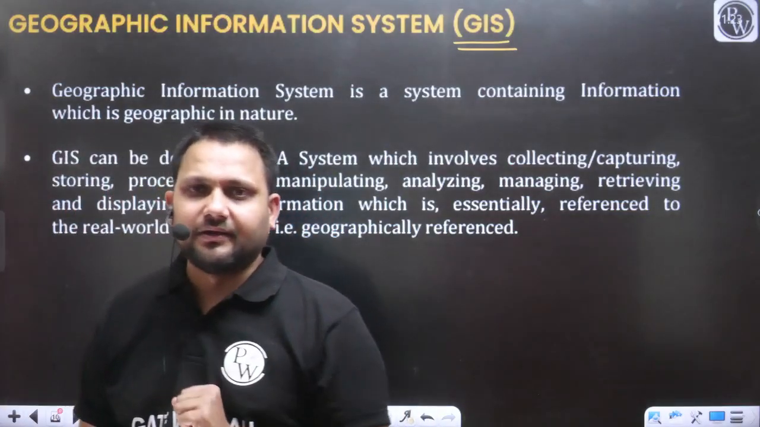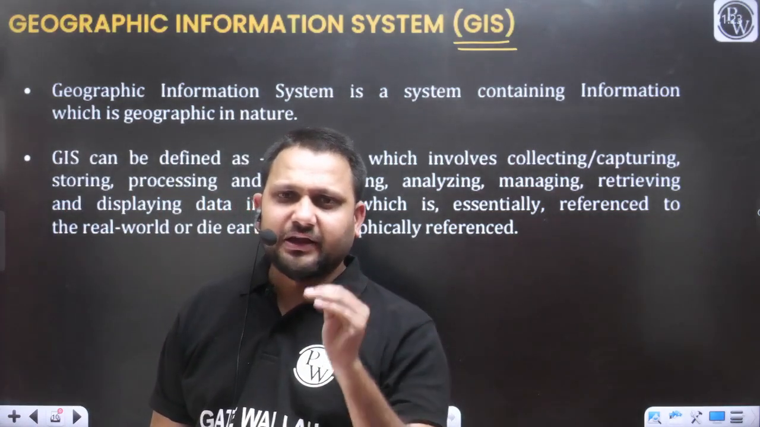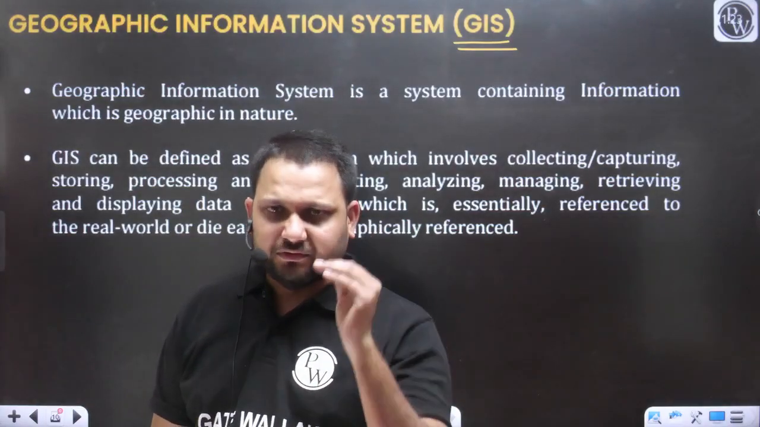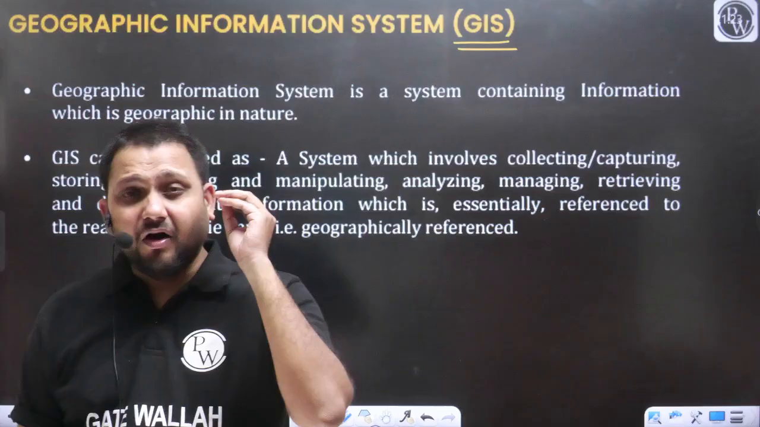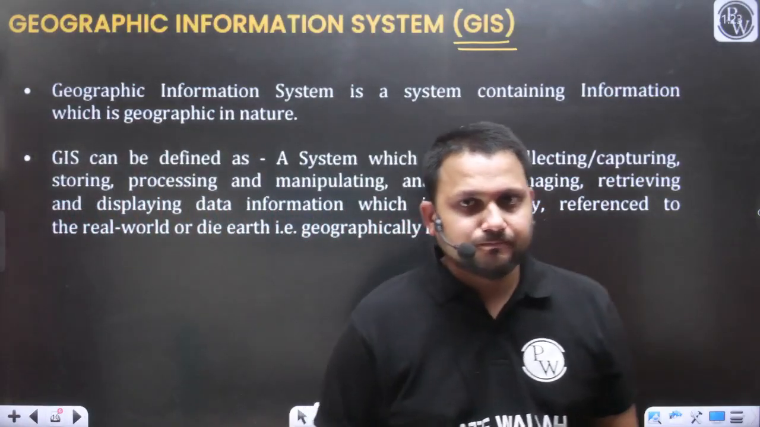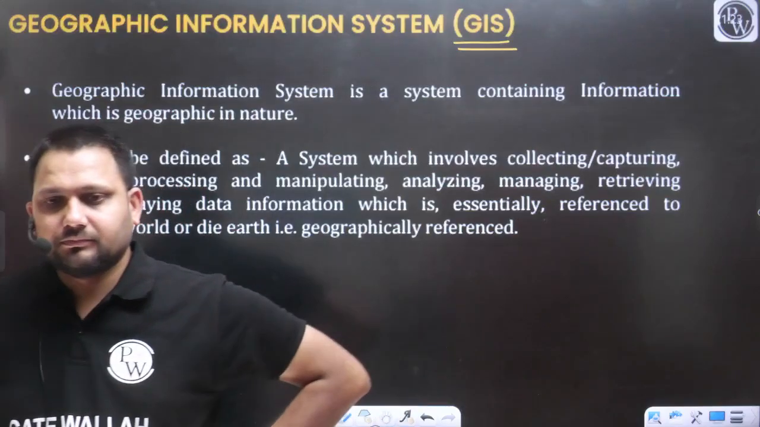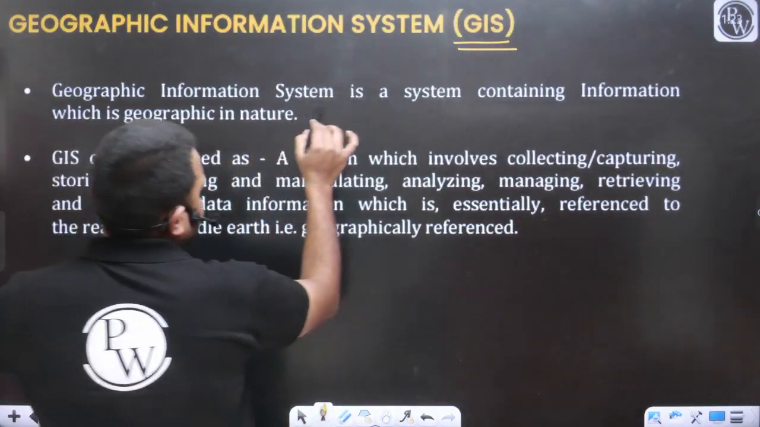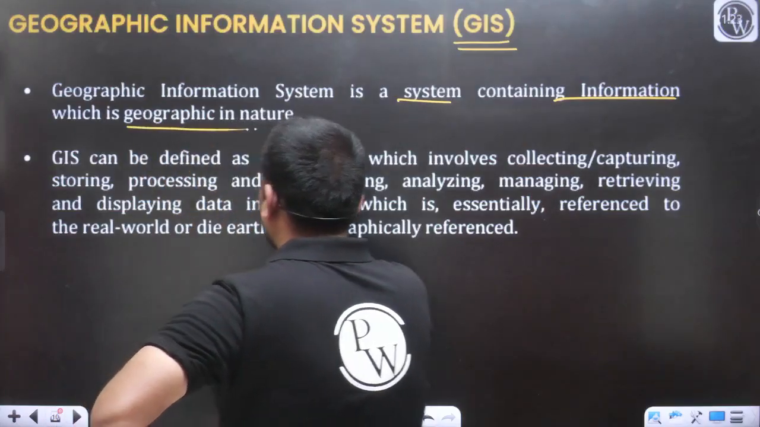Geographic information. Management includes collection of the data, storage of the data, manipulation of the data, interpretation of the data, processing of the data, and getting the information from that data. All these things will be part of the management of the geographical data. I hope this point is clear to everyone. Now you can understand, now you can write. Geographic information system is a system containing the information which is geographic in nature.